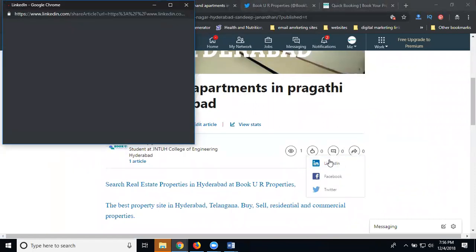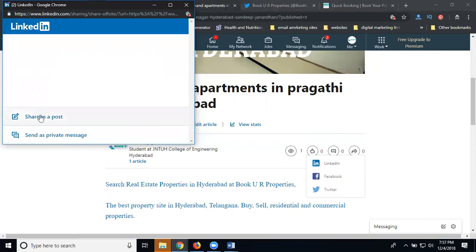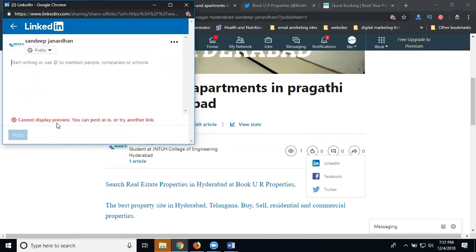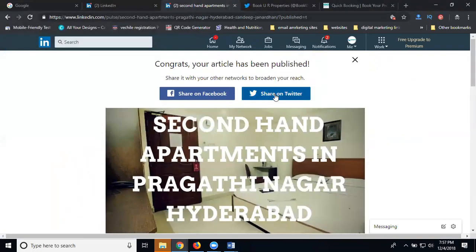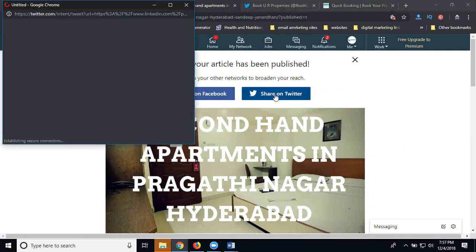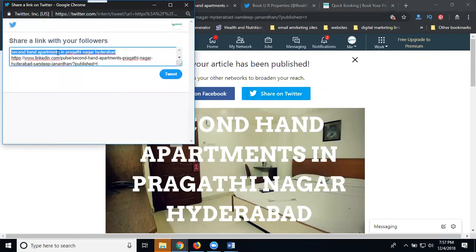Select it. LinkedIn. Share post. You can't show the link option. So you can share by directing to Twitter. Once the post is done on your Twitter, we can't edit. We can't edit here. Just I'm sharing to Twitter here. Everything done.